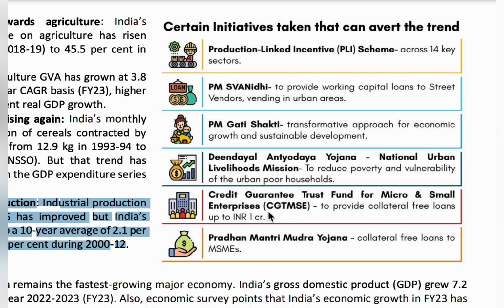To improve the MSME sector, funds are provided under this fund, and under PM Mudra Yojana it provides loans to MSMEs. So these are all the initiatives launched by the government of India to boost MSMEs and other manufacturing sectors in India.